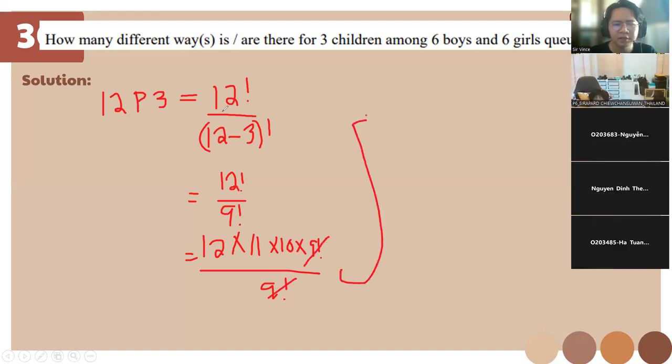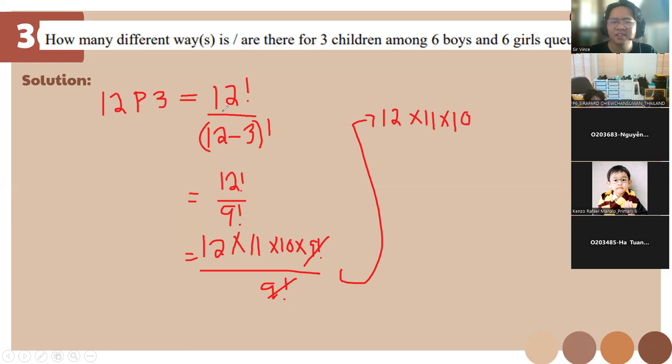12 times 11 times 10 is 1,320. You can put the answer in chat. The answer is gonna be 1320. And I don't have chat. That's okay.